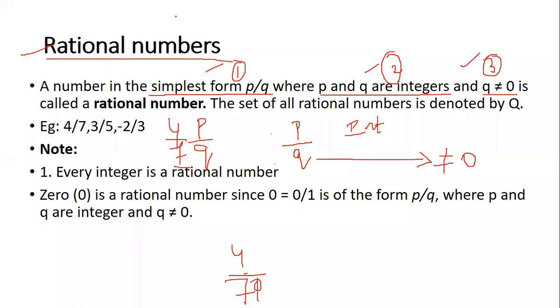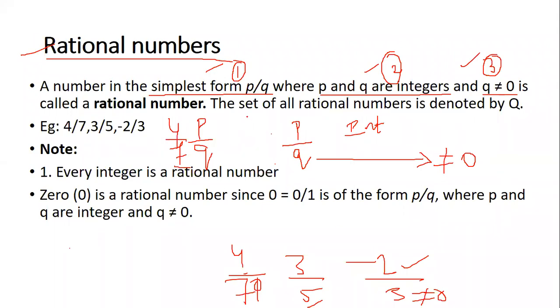The first condition is it has to be in the form of P by Q. See, 4 by 7, 3 by 5. Again, these are integers. 5 is not equal to 0 and they are in P by Q format. And then if you see another one, minus 2 by 3. Minus 2 is also an integer. And then Q is not equal to 0. There is a number called 3 and it is not 0. And it is in a P by Q format. So this is a rational number.